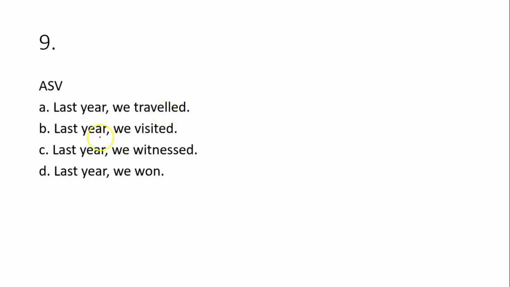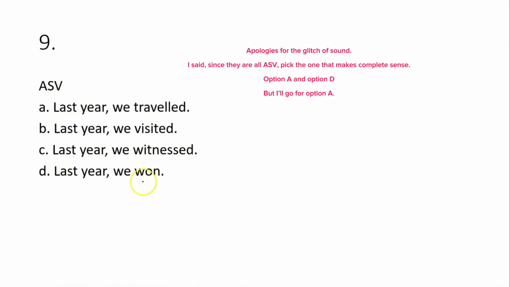You see that? But when you look at option B also, this is adverbial, we is subject, and then visited is a verb. When you look at option C, adverbial, subject, and verb. It's just like we traveled last year, we visited last year, we witnessed last year. You see that? We won last year. You get it? So we is a subject, visited is a verb, witnessed is also a verb, won is also a verb. So they all follow the same pattern.